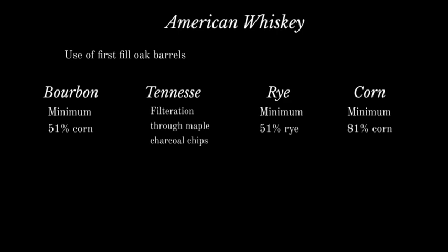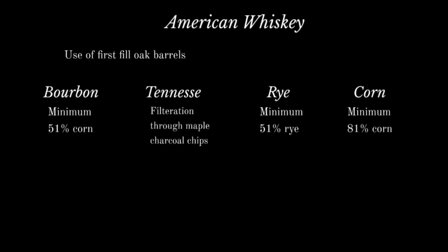Bourbon and Tennessee whiskey's grain content should be at least 51% corn. Tennessee whiskies are only produced in the state of Tennessee, and they are filtered through maple charcoal chips before aging in the wooden barrels. This is a special process used only in Tennessee whiskies. Many American distilleries also produce rye whiskey, which has at least 51% rye content.